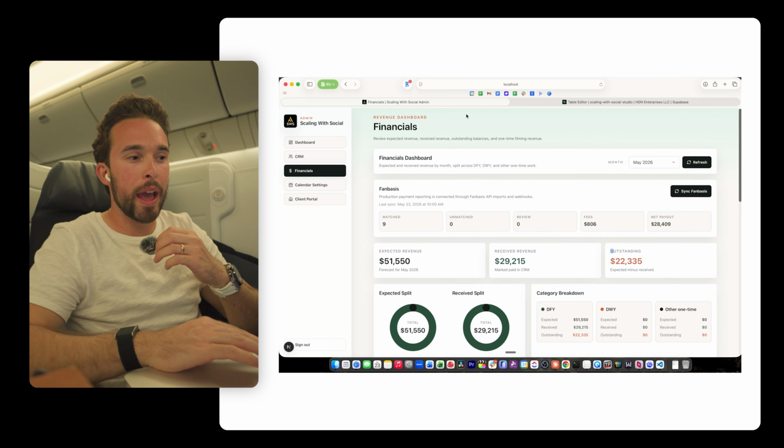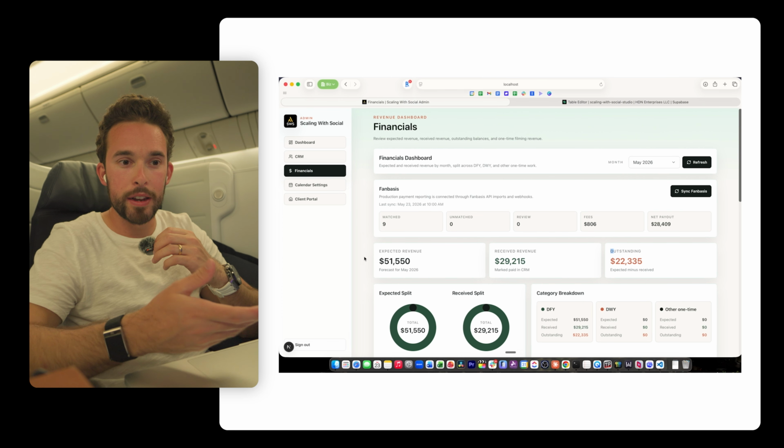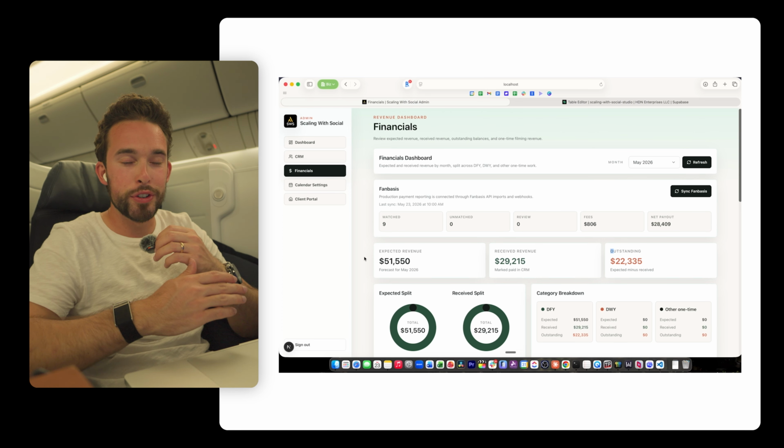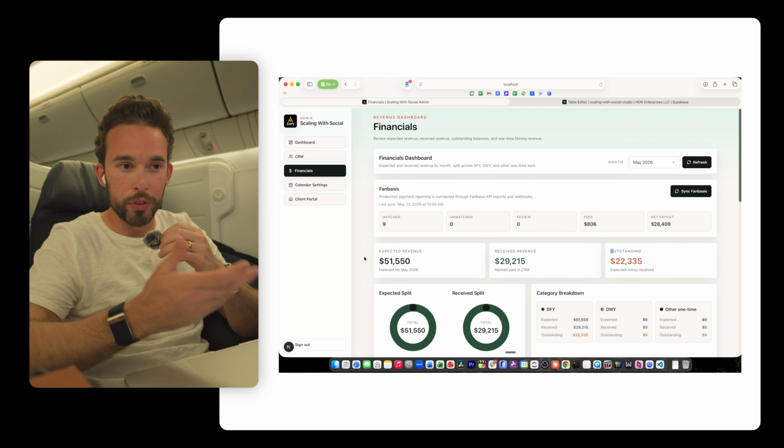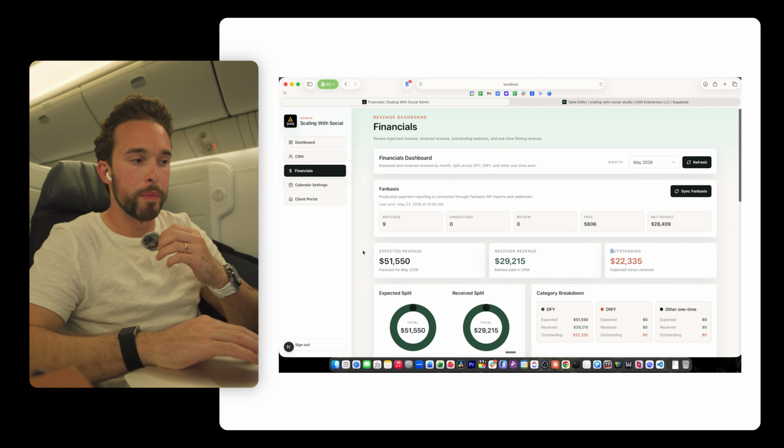And also you might be like, how do you make the design so pretty? Honestly, it just automatically did this. So I didn't change anything. It built all this out for me, which is so cool.